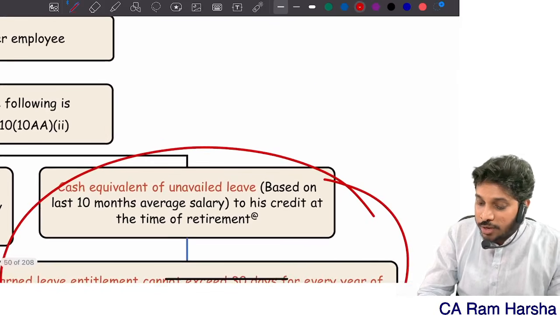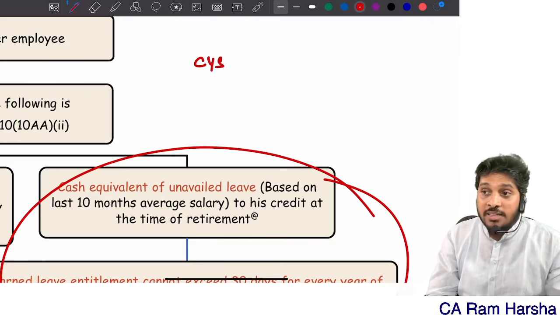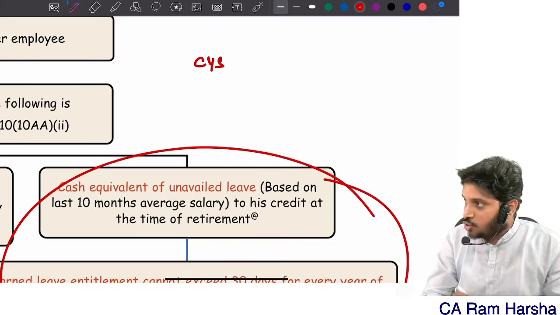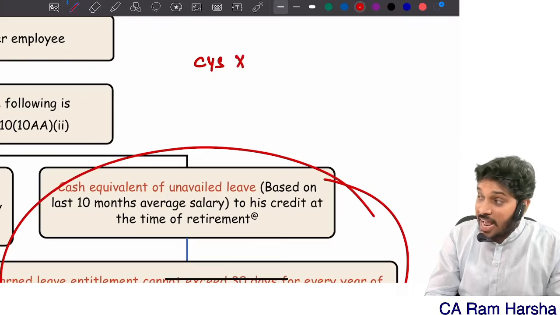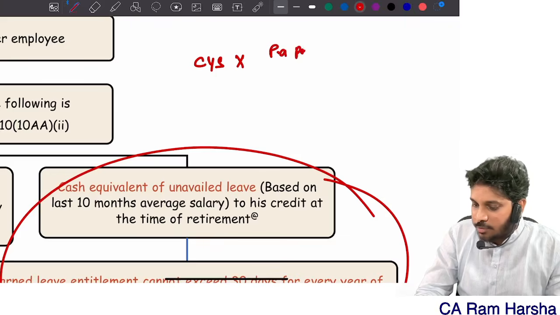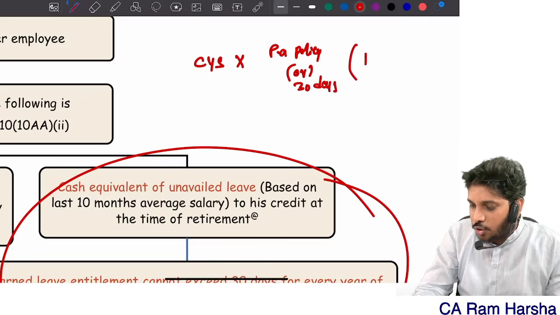In the problem, they will give you completed years of service. Take that. Any part thereof in excess of 6 months, don't consider. Only completed years you take, multiplied by per annum how many leaves the employee is eligible. Look at the per annum company policy. What is it? Check. Or 30 days, whichever is lower.